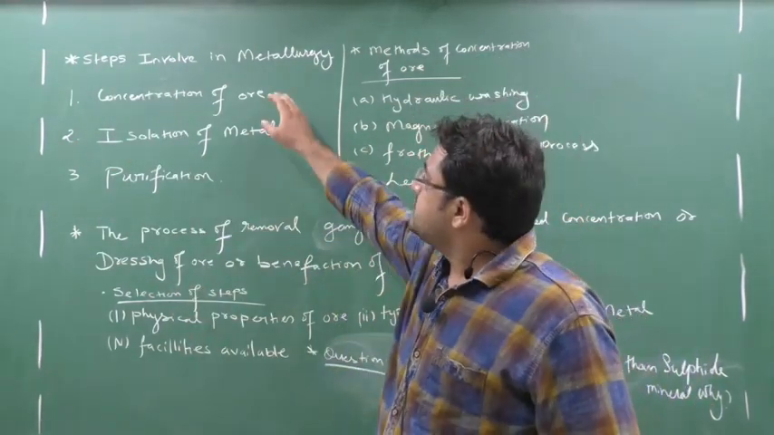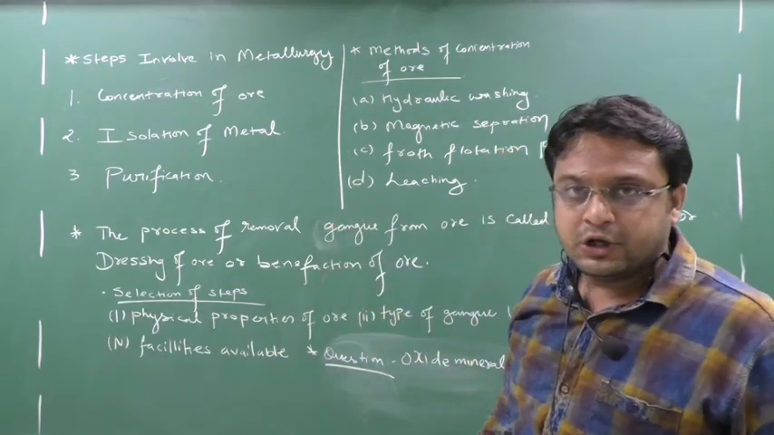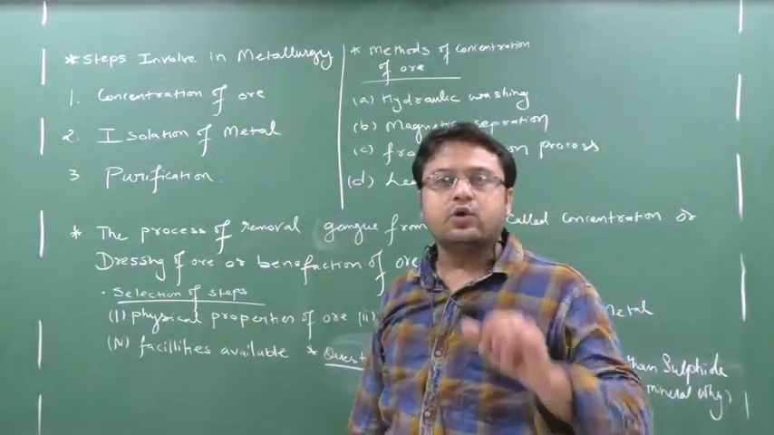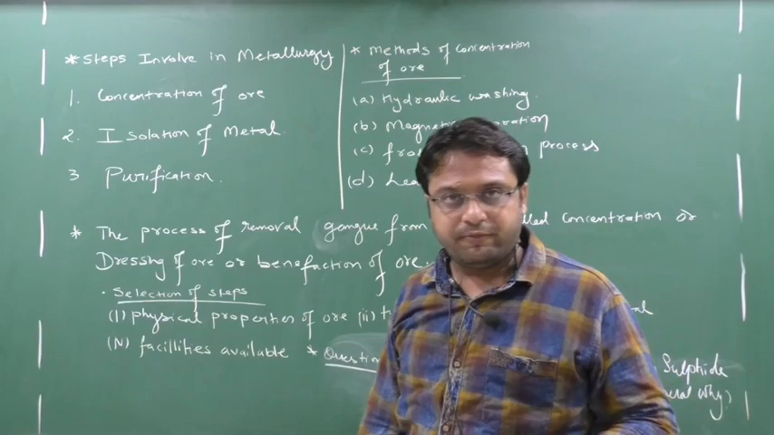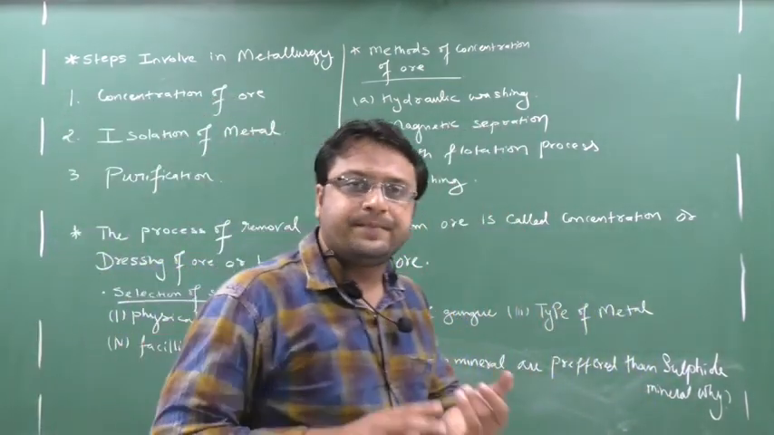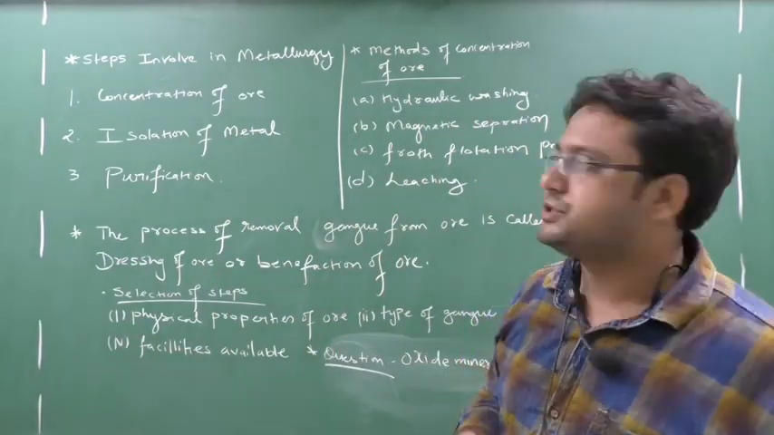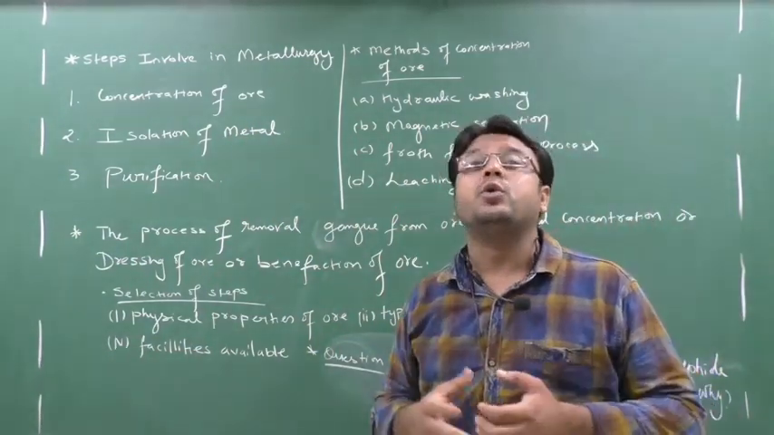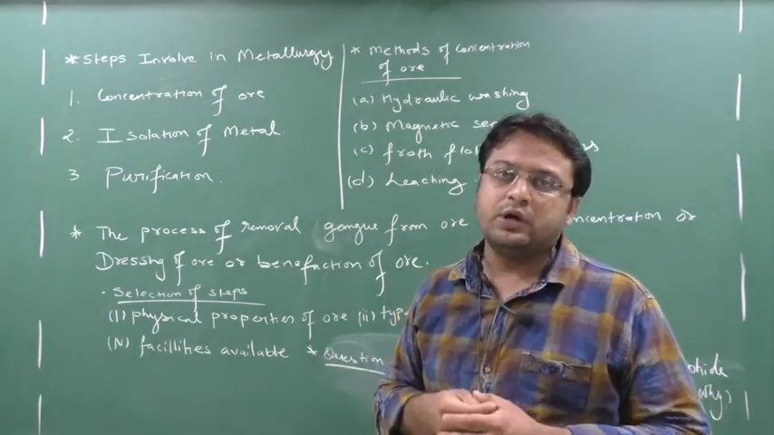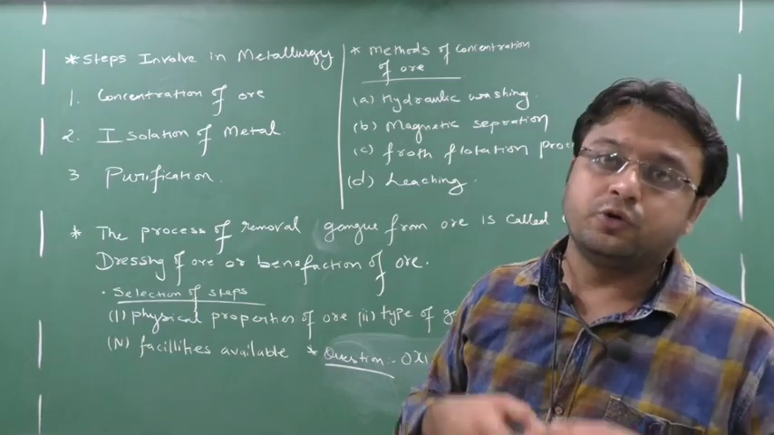So today we are seeing this. The question is, what are the steps involved in metallurgy? Totally there are 3 steps: concentration of ore, isolation of metal and purification. What are the 3 steps? Concentration of ore, isolation of metal and purification. It means first you have to clean the ore. You have to remove the gangue, dissolved gangue and undissolved gangue.